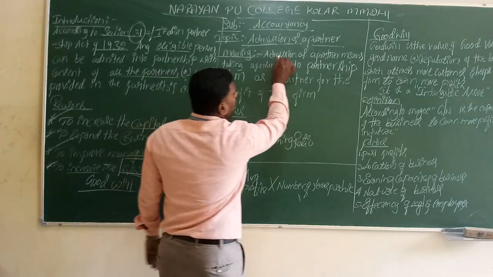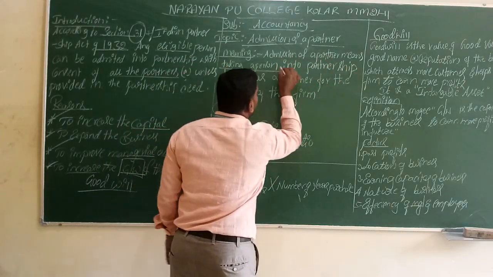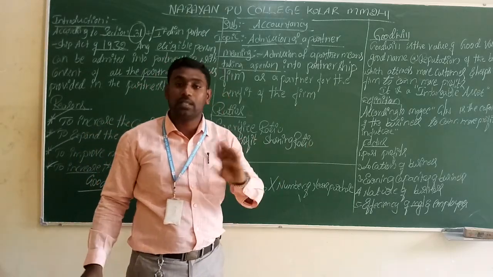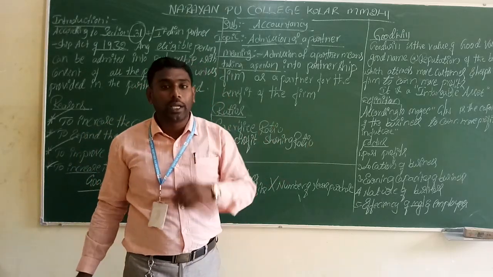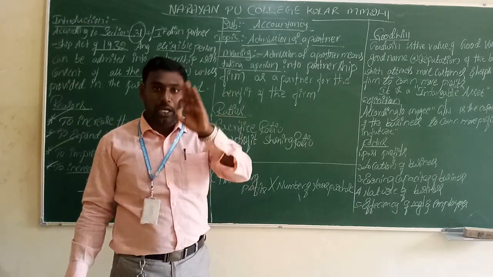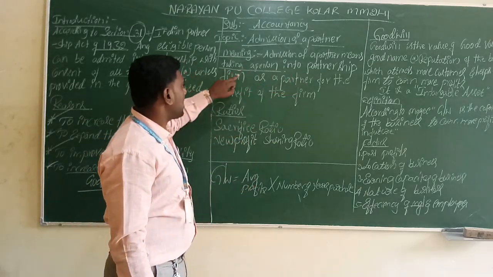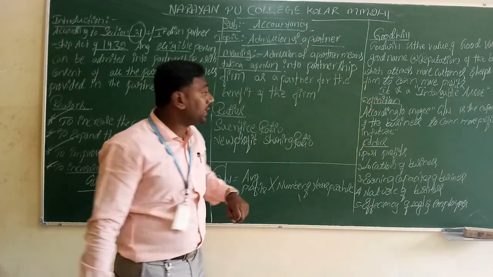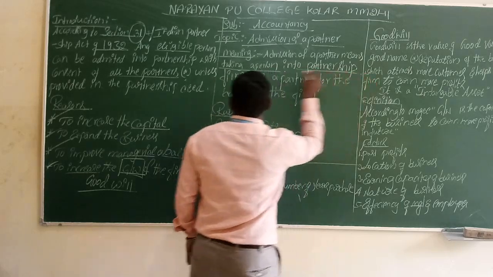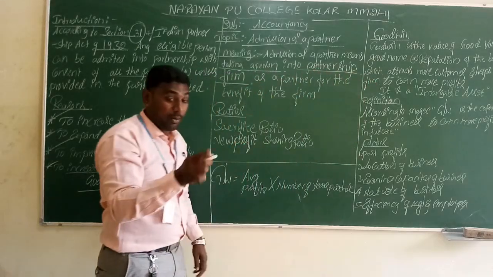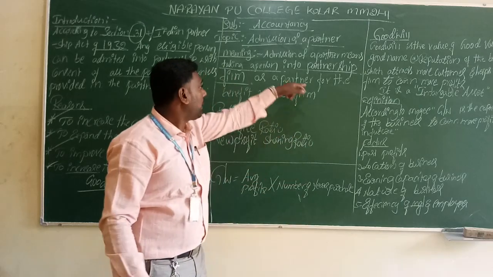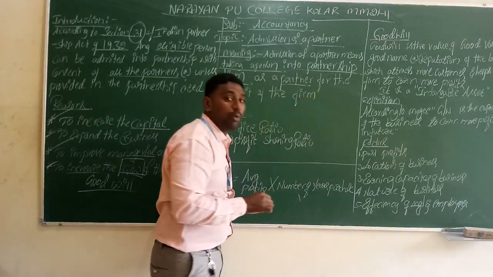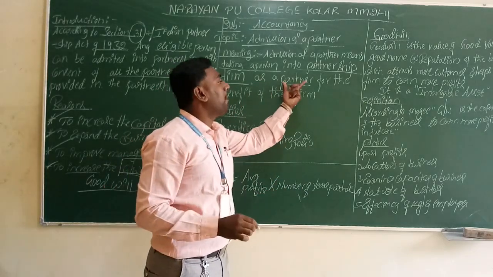Admission of a partner means taking a person. We won't take a robot, which is a non-living thing; we take only a person, a human being. We enter a particular person into the partnership firm as a partner.